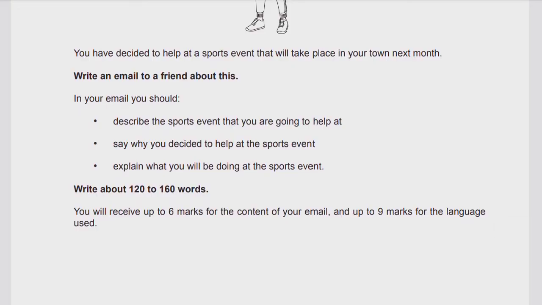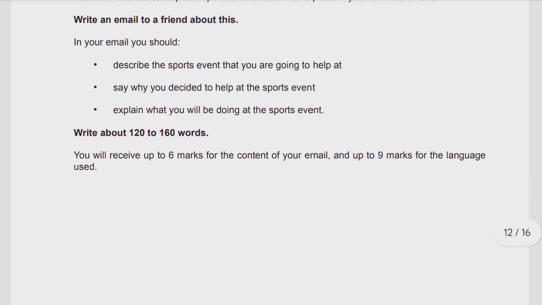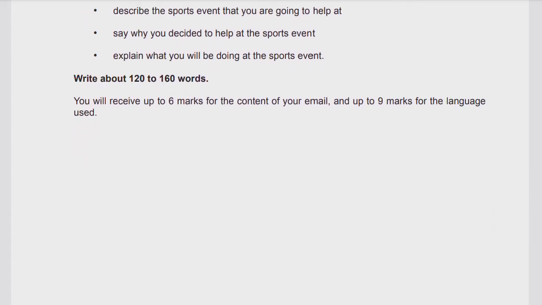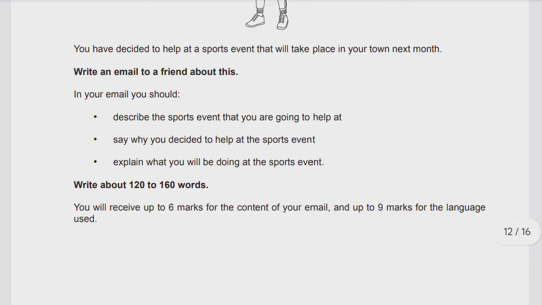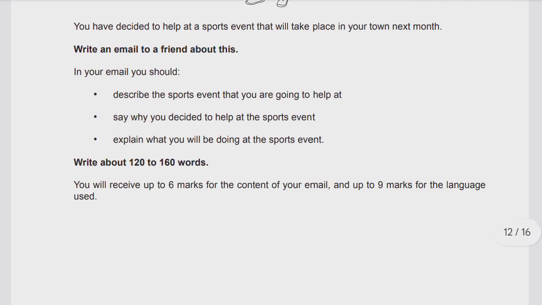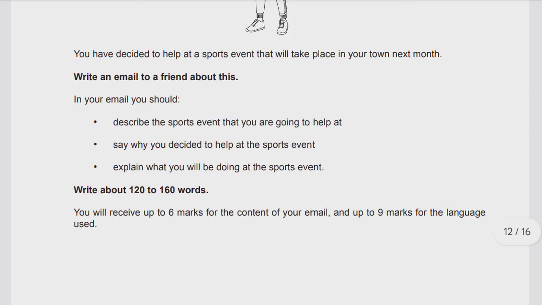If you fulfill the requirements of the question statement or follow the rubric, you will get the best possible marks. Write about 120 to 160 words. Keep in mind that you need to practice this word limit. So do it now, write it, and measure your words. How many words do you write? You should count for good practice, so on exam day, you will be ready for this.